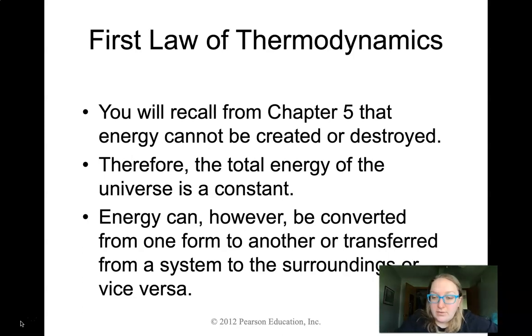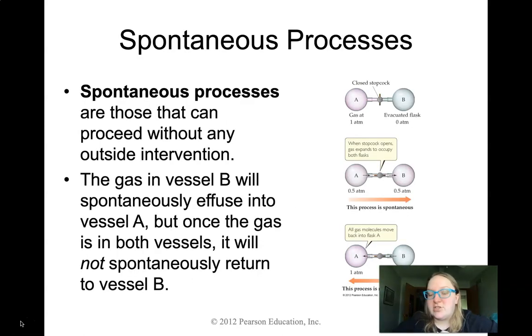So one of the things that we want to take from this, in this chapter, we're going to start thinking on a universe scale, which just means everything you can think of, all rolled into one. So if we think about the amount of energy available in terms of food, or in terms of the sun, or in terms of stars, all of that is going to be constant. Put it all together, it will not change from day to day. That being said, energy can be converted. We know this because when we eat, we convert our food into our usable mechanical energy. So just keep in mind that we're thinking on a grander scale in this chapter.